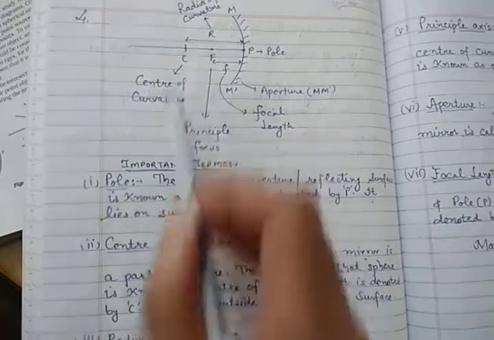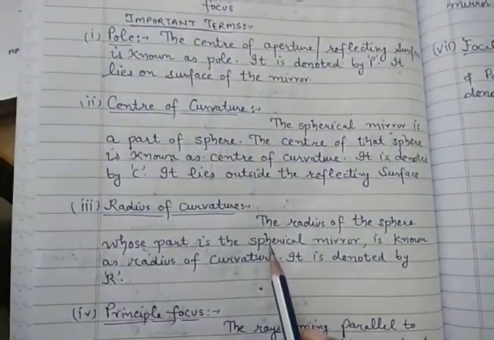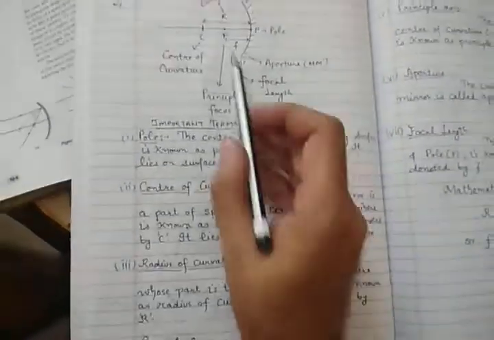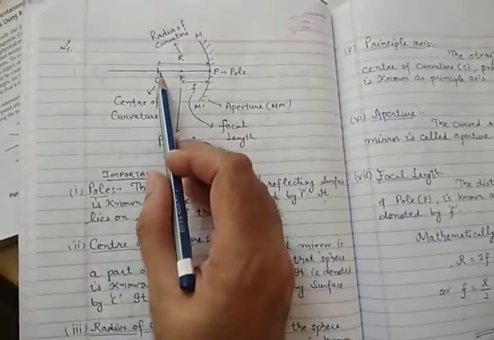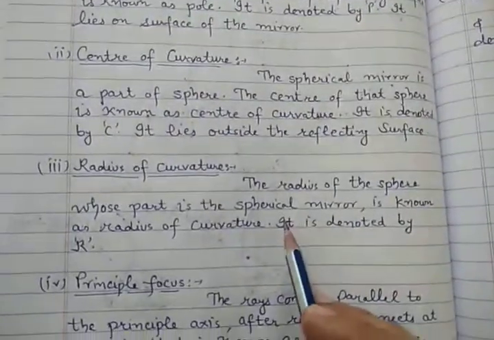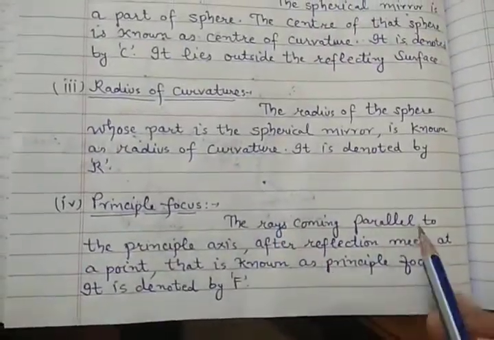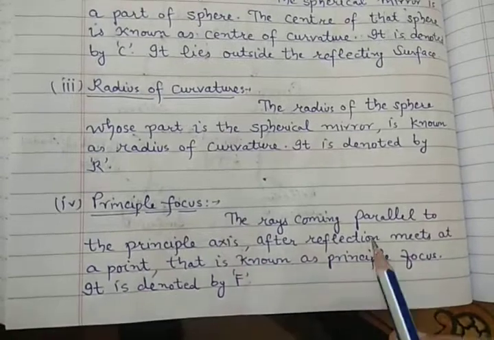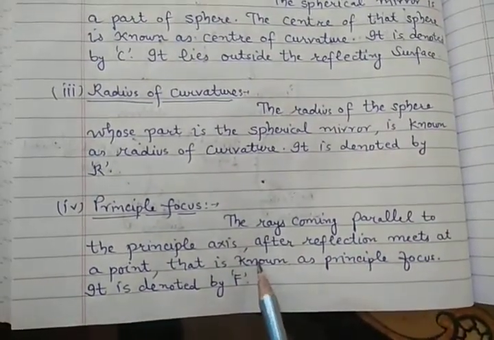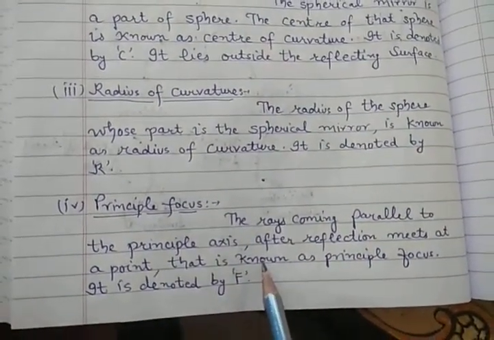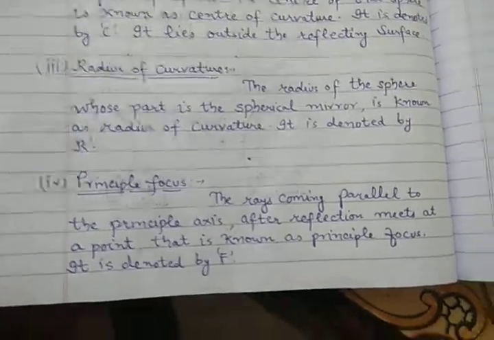Clear? Next is the radius of curvature. Again, I have already told you, the distance between these is known as the radius of curvature. Then principal focus has another definition: the rays coming parallel to the principal axis, after reflection, meet at a point, which is known as the principal focus. We will discuss it later.